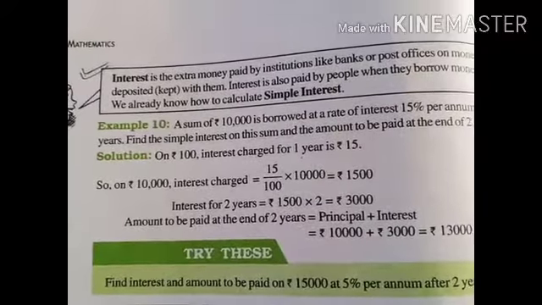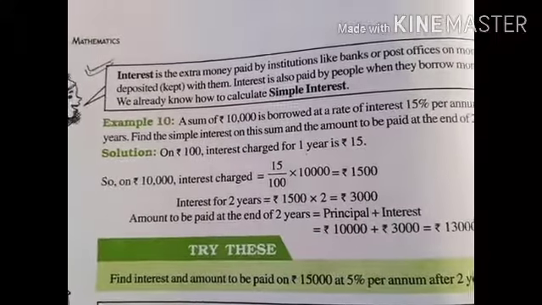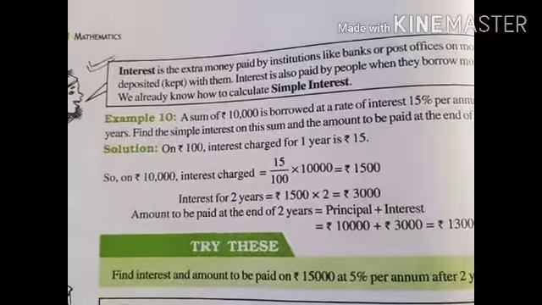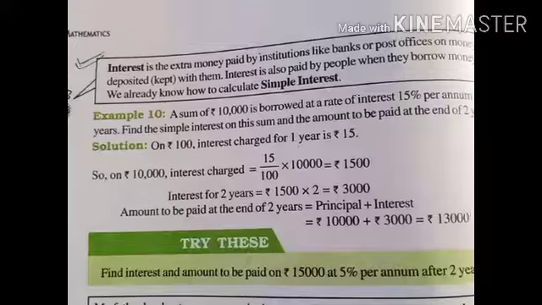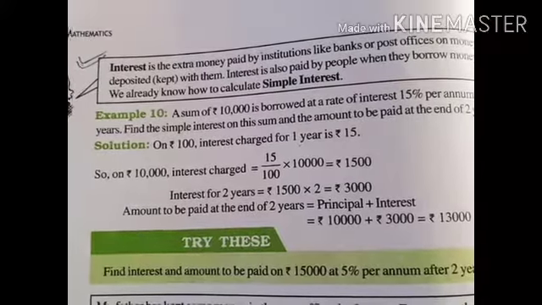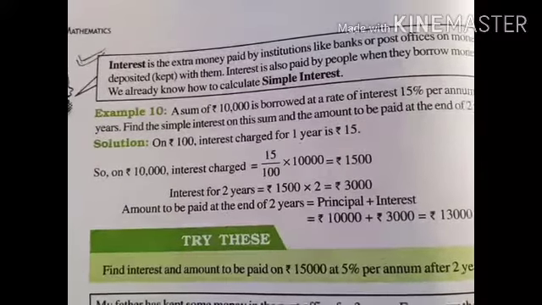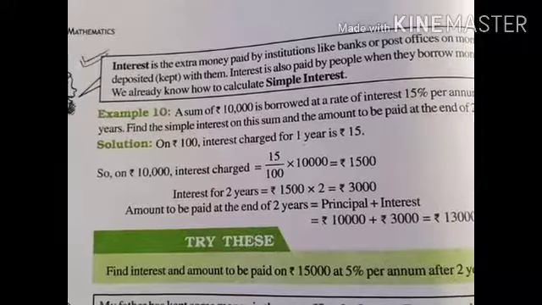Suppose we are depositing money in the bank, that means it is our money we are giving to the bank, so the bank will give us some extra money as interest.